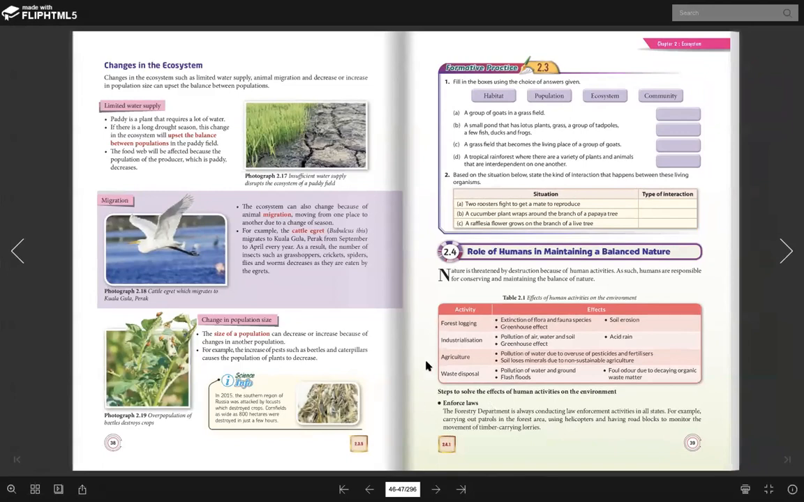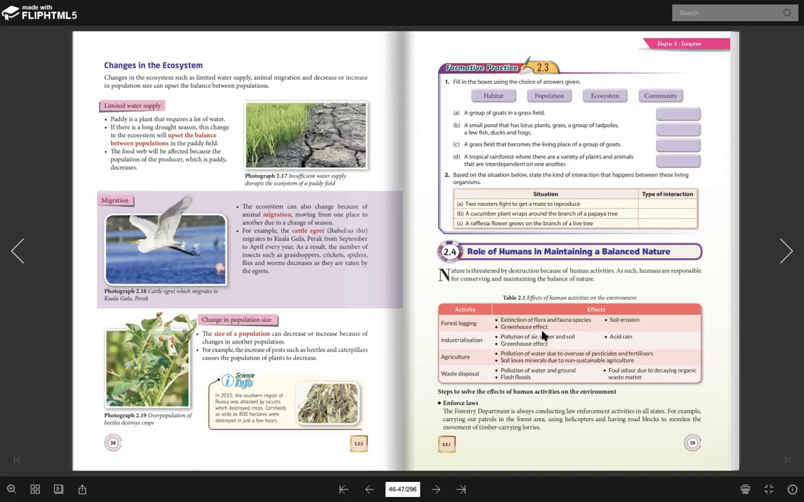Okay, here. So these are examples of human activity that can affect a balanced nature. For example, forest logging, pembalakan, industrialization, maksudnya perindustrian, for example kilang-kilang dan sebagainya, agriculture, pertanian, and waste disposal. So kita go one by one. Forest logging ni pembalakan, it can cause the extinction of flora and fauna. Why? Because when we do logging, logging ni kita buat kat hutan kan. So when kita buat pembalakan, this can lead to extinction of flora and fauna, because they don't have a place to live.